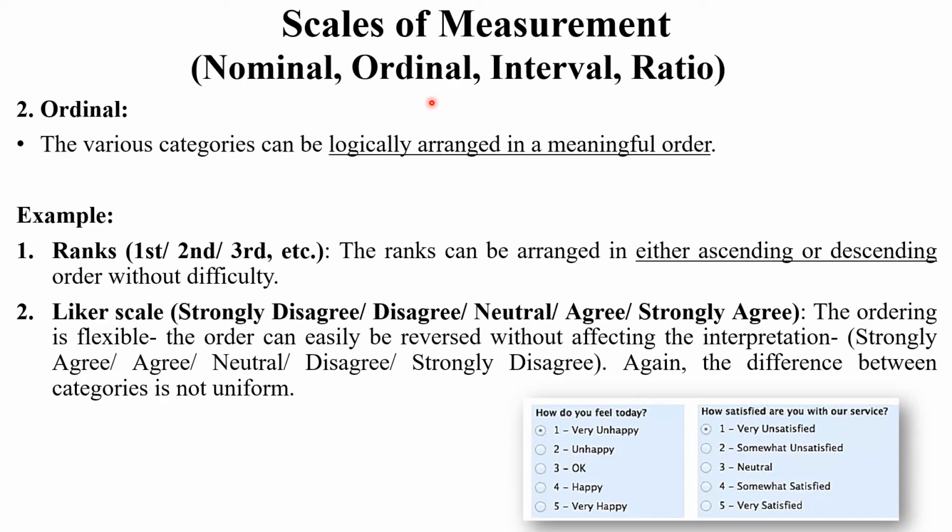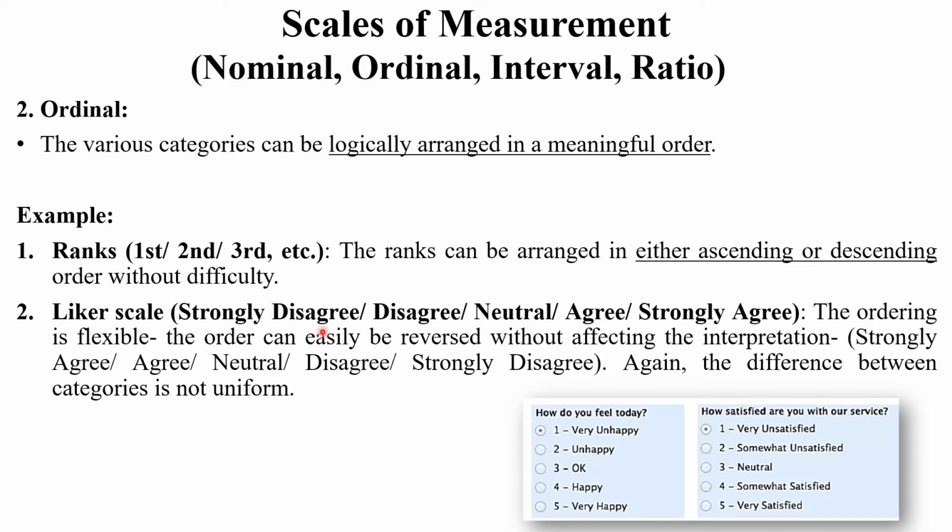Now, the next scale of measurement is ordinal. Ordinal means there are various categories that can be logically arranged in a meaningful order. See here, for example, the rank, that is first, second, third. These ranks are logically arranged and each rank has a particular meaning. Now, the next one is the Likert scale, that is strongly disagree, disagree, neutral, agree, strongly agree.